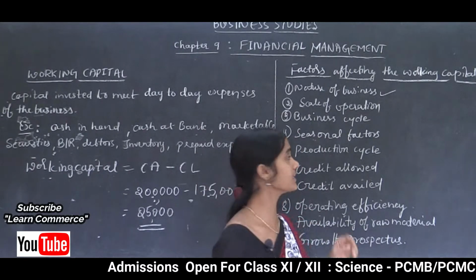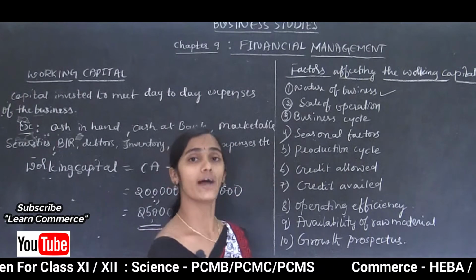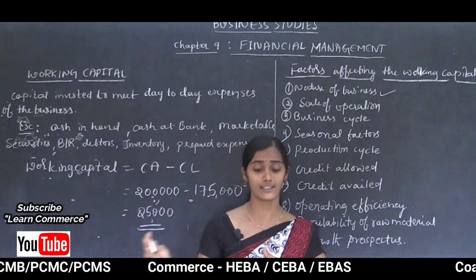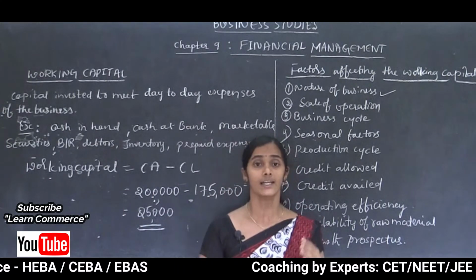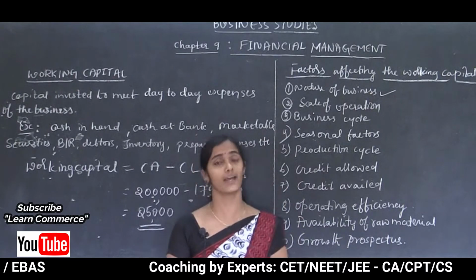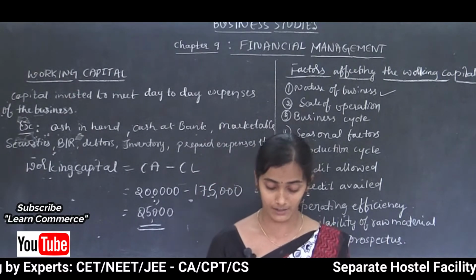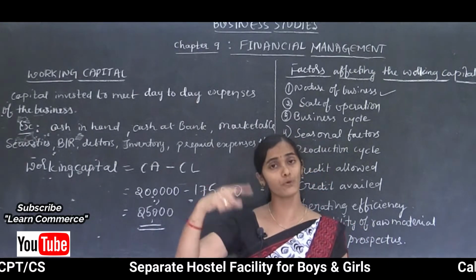And the next is business cycle. The next factor, the business cycle, also affects the requirement of working capital. During different phases of the business cycle, the requirement of working capital changes. For example, during the boom period, the market is flourishing, right?